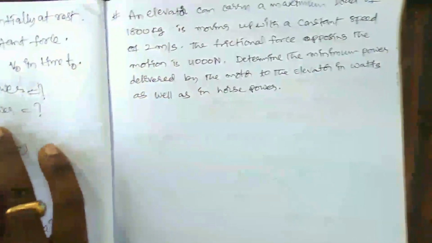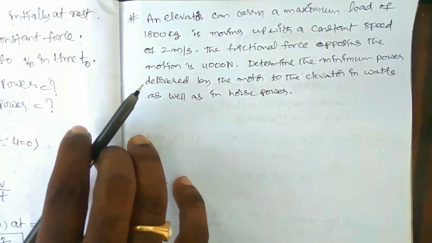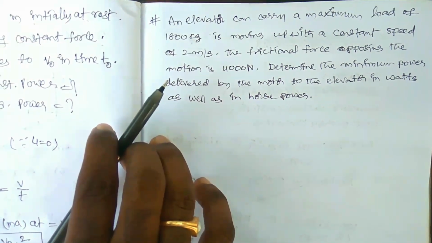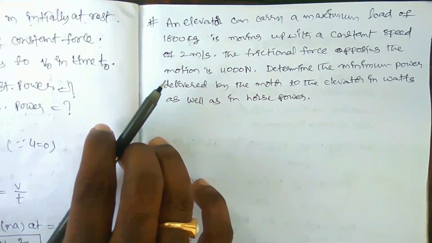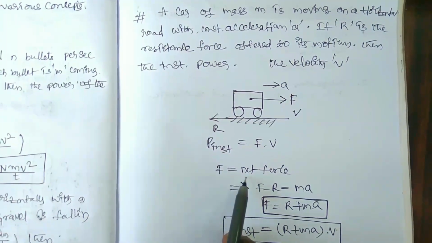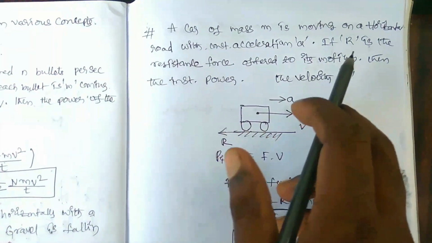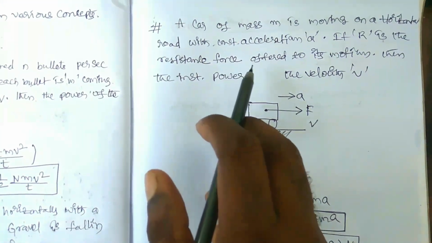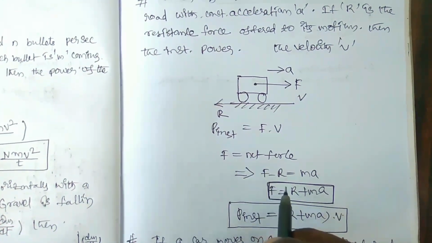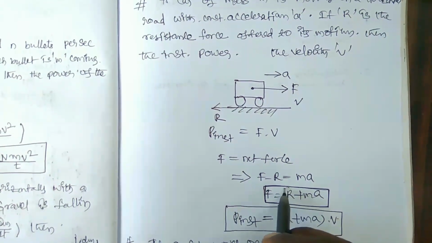The frictional force opposes the motion. In case of frictional force, we have already seen that the net force is required. If R is the resistance force, if friction acts, then the net force is written as F is equal to R plus MA, where R is the frictional force.